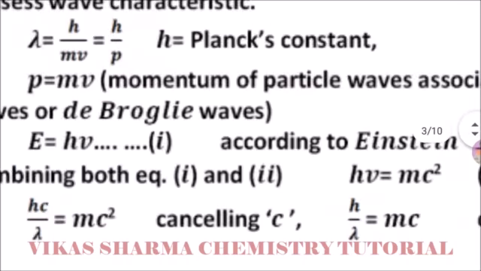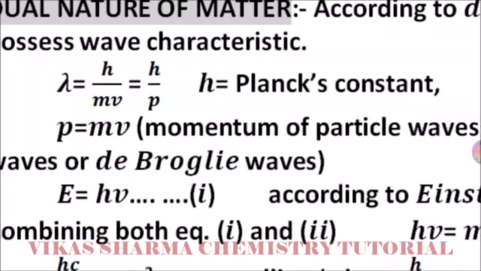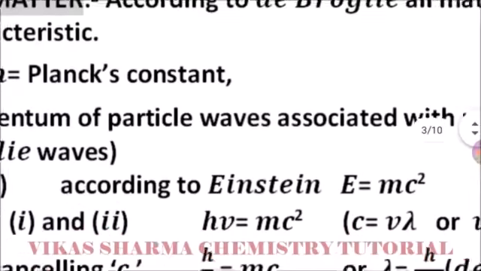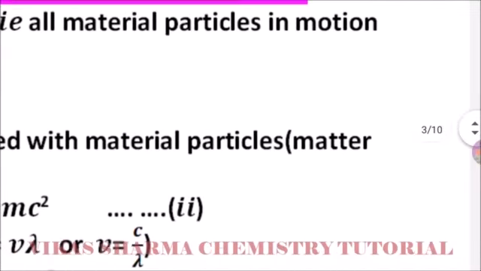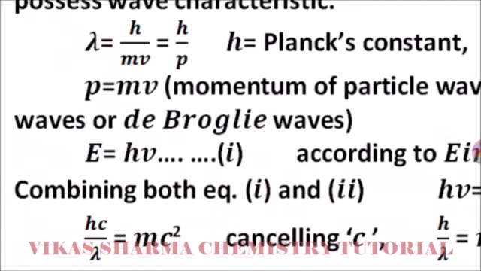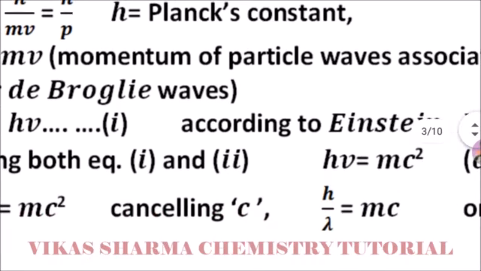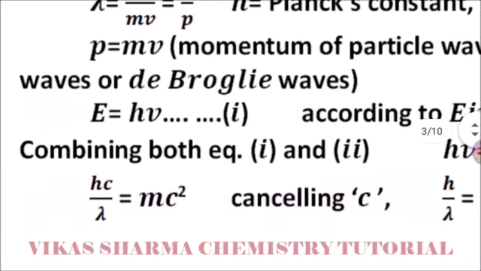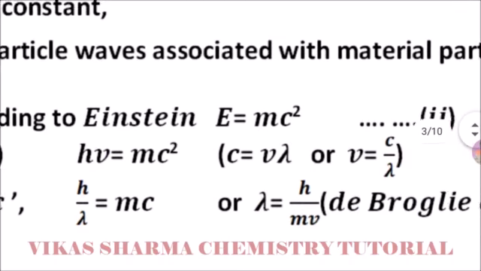So lambda is equal to h divided by mv, meaning h divided by p. P means momentum, h is the Planck constant. Waves associated with a material particle are known as de Broglie waves. E is equal to hv, equation number one. According to Einstein, E is equal to mc square, equation number two. Combining the de Broglie equation and the Einstein equation, equations one and two.